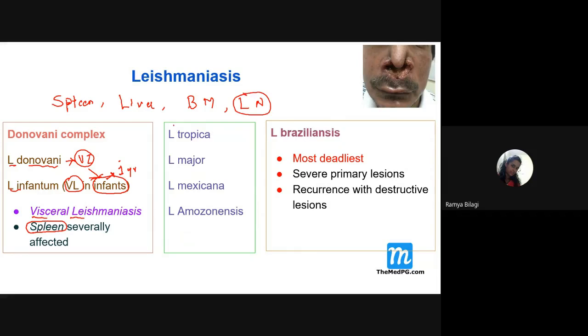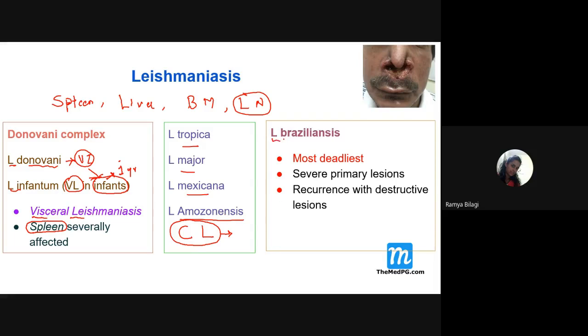Then another group of Leishmania organisms are there. These are Leishmania tropica, major, mexicana, and amazonensis. So all of these organisms are responsible for causing what? Cutaneous leishmaniasis. Cutaneous leishmaniasis means they show the manifestations only on the skin. So these all are responsible for causing cutaneous leishmaniasis.